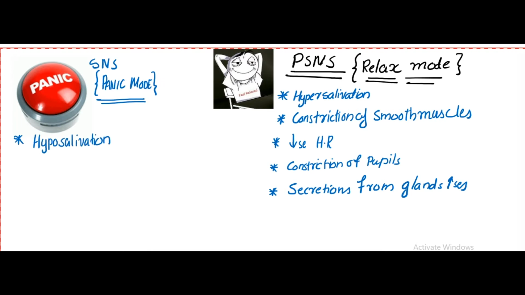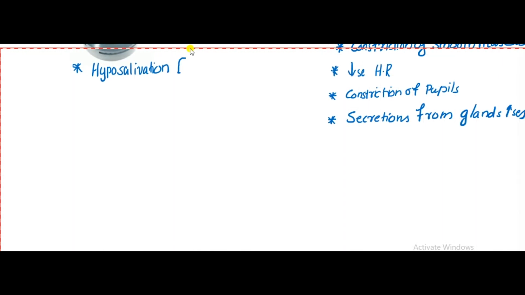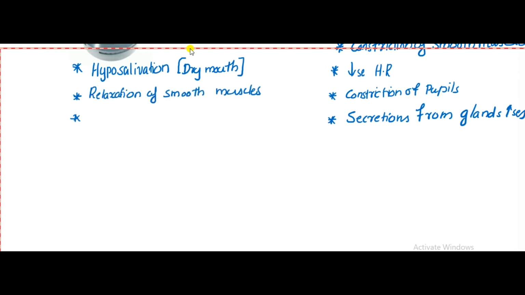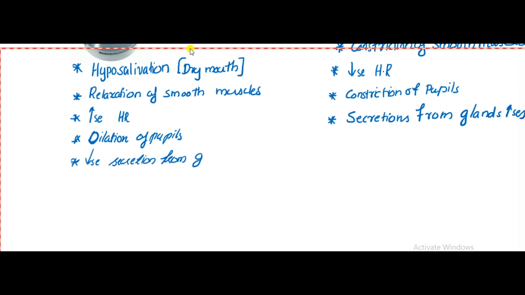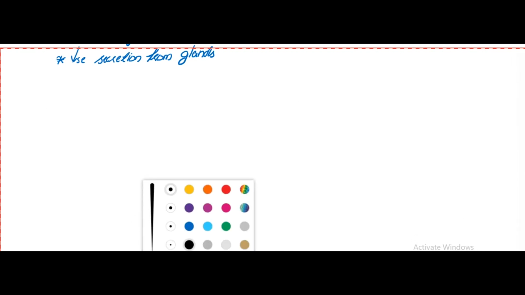It includes hyposalivation. We can see in some patients dry mouth, relaxation of smooth muscles, increased heart rate, and dilation of pupils. It is done by relaxation of sphincter pupillae, and decrease in secretion from glands. The second step is to identify whether the reflex is conditioned or unconditioned.